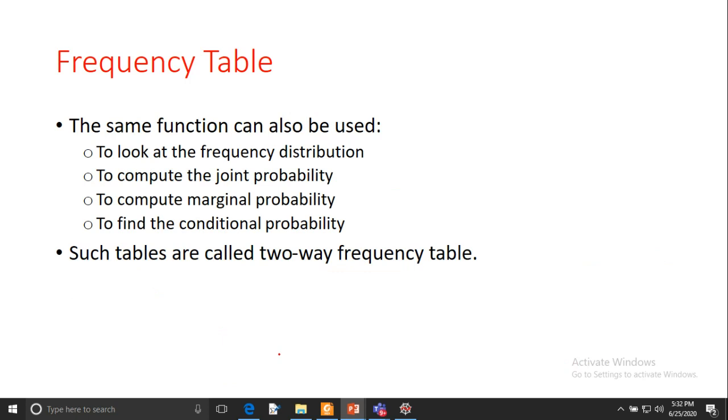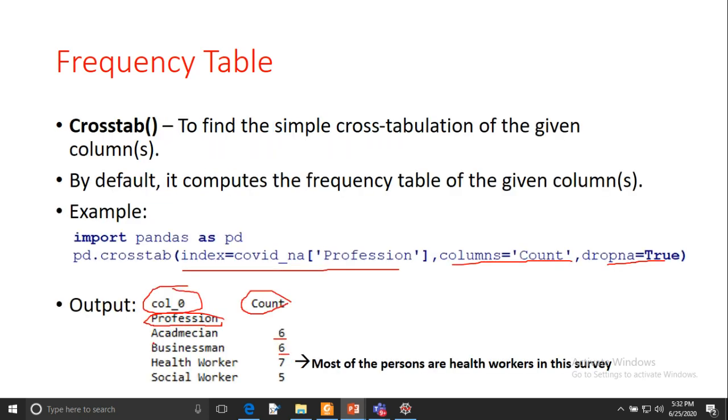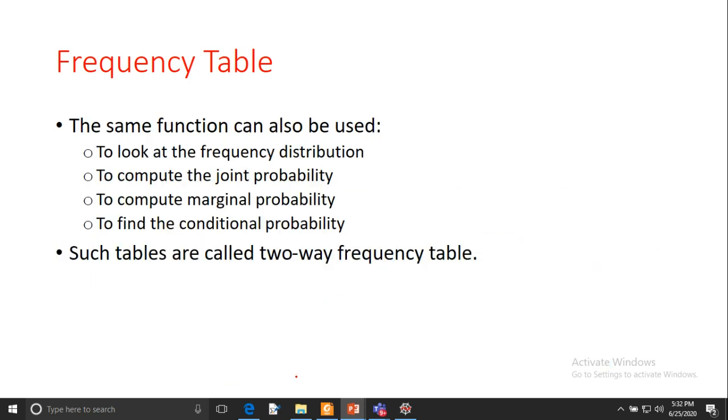In the previous example, you have seen that we passed just one column of the data frame, and for the next argument we just passed the name of the column we want to create. But now if you want a two-way frequency table, this means we want to see the relationship between two variables.